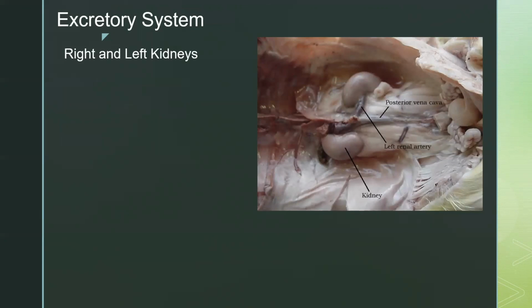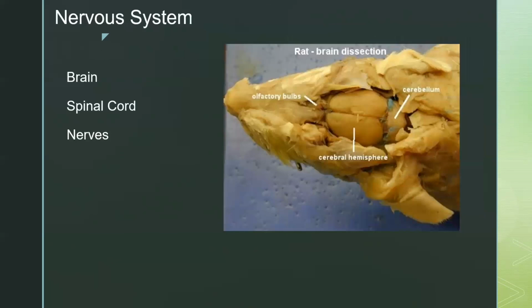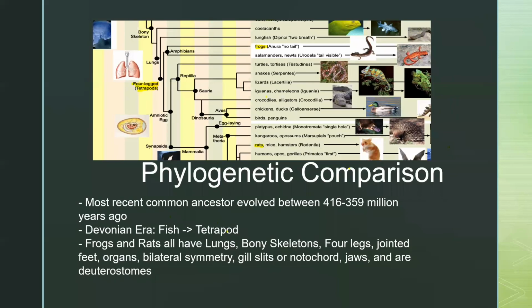So the excretory system is composed of the right and left kidneys, and they're responsible for cleaning the blood of all the waste, especially the nitrogenous waste, and reabsorbing water and disposing liquid waste in the form of urine. Next slide. So just like humans, rats have different sections of the brain which control different functions. So in the nervous system, we have the brain, the spinal cord, and the nerves. Next slide.